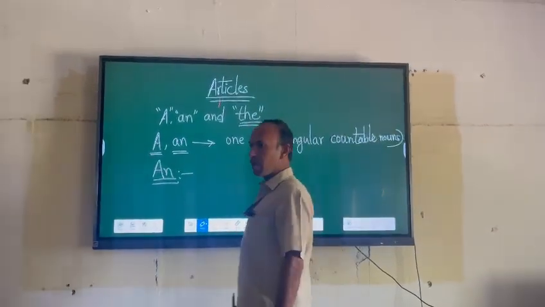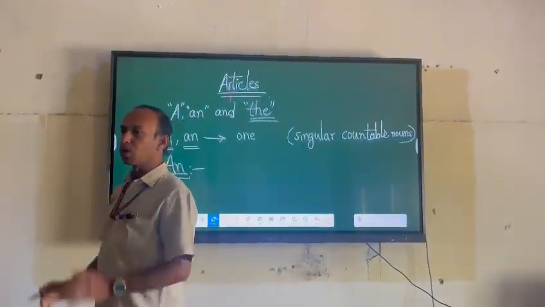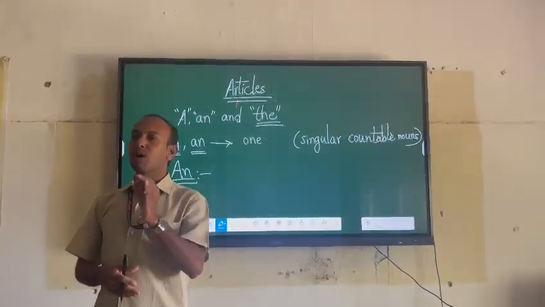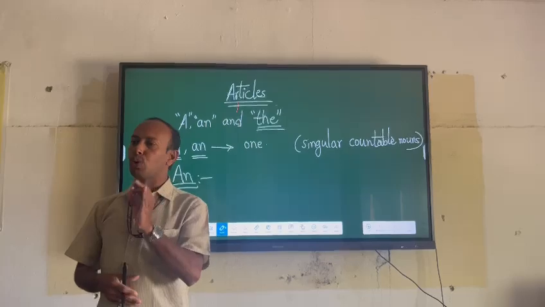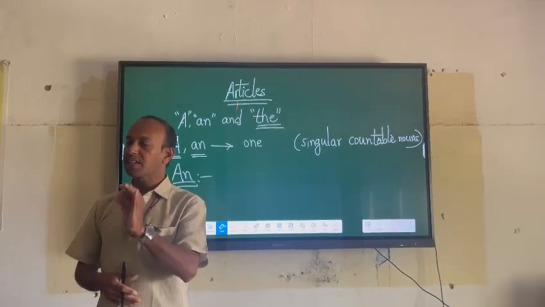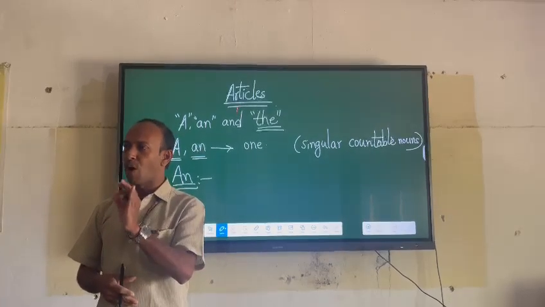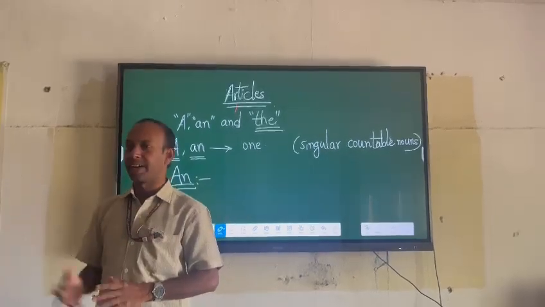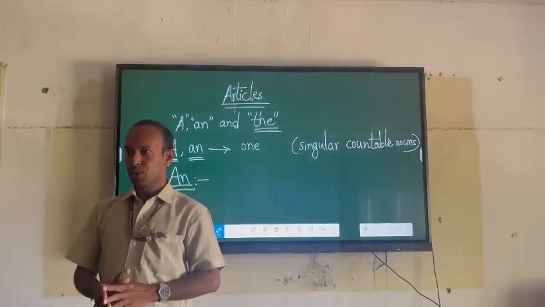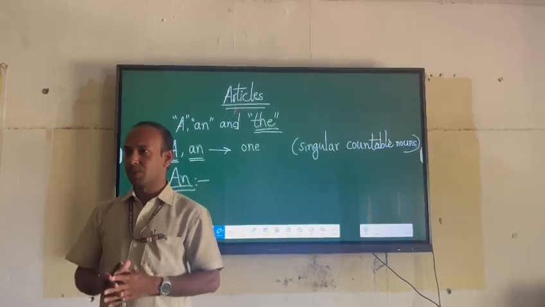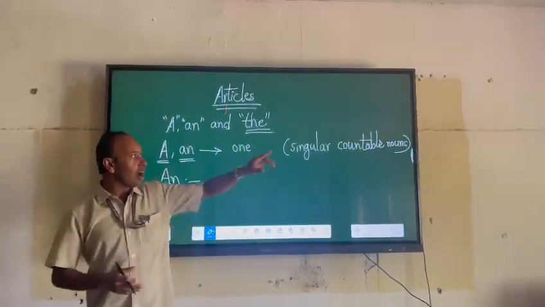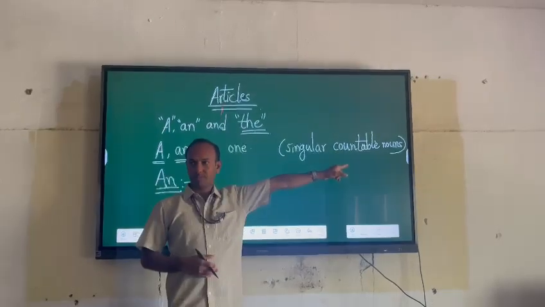There are two types of nouns in English: countable nouns and uncountable nouns. Countable nouns refer to those things that can be measured or counted. Measured, I mean counted on your fingers. For example, take a car. You can count the number of cars. You can say there are 2 cars, there are 3 cars, there are 4 cars. So car is a countable noun.